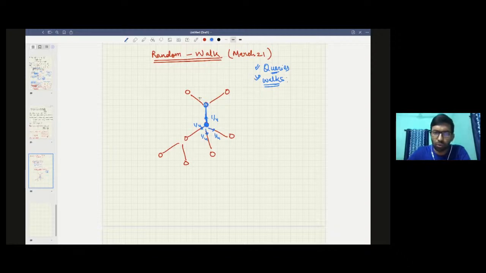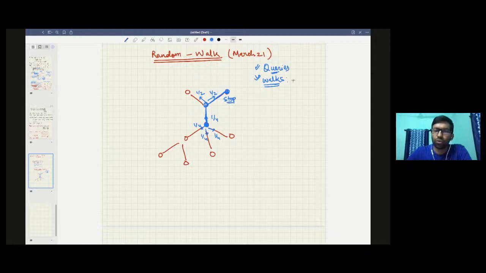From here you have only 2 possibilities left, this one and this one. You cannot take the path which you have already taken, so you cannot visit a node which you have already visited. It's not a fully random walk, but a random walk with the exception that you cannot take the same path again. Here you have only 2 possible paths, and both of them are equally likely, so you can take either of them with 1/2 probability. Let's say you took this path, and from here you do not have any more choices, so you stop here.